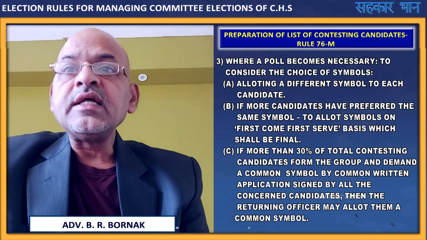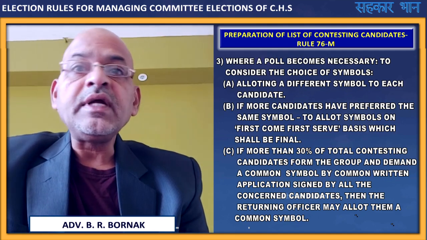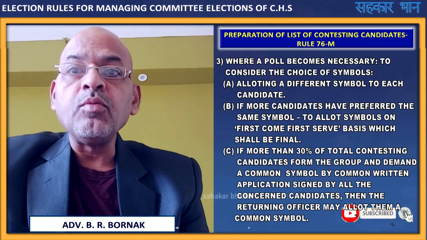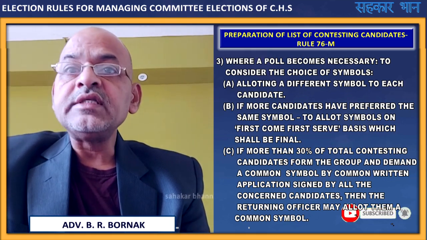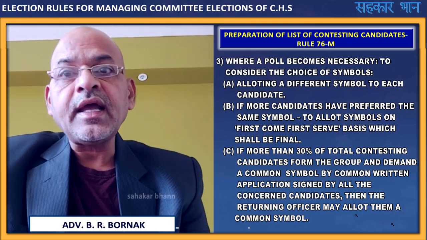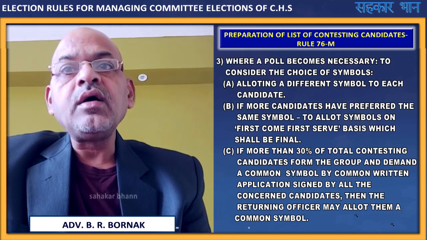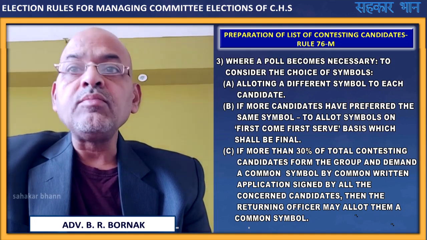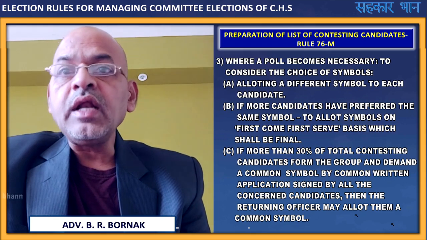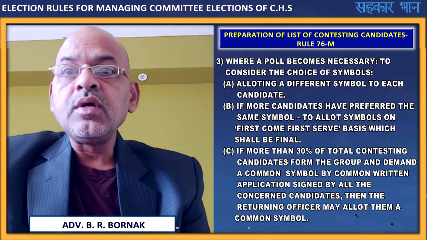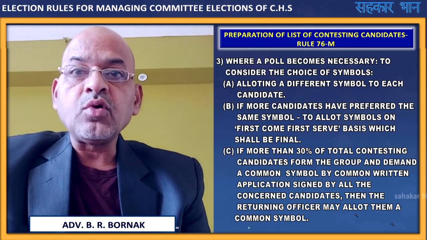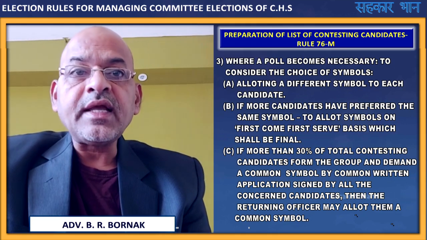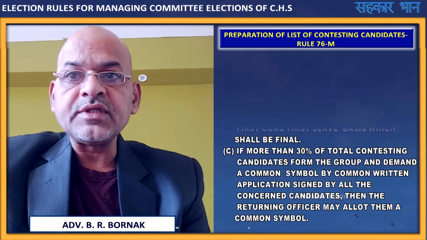In that case these candidates will be treated as a panel. They form a group, that group is treated as a panel, and they can campaign as a panel and appeal for votes to that symbol. That is, a common symbol can be given to a group if more than 30% of the total contesting candidates come together and submit a joint application signed by all to the returning officer.